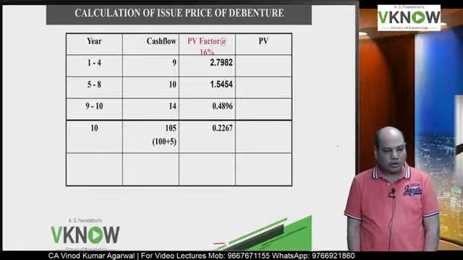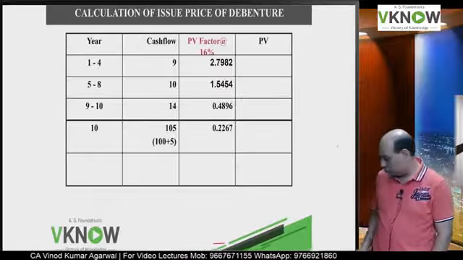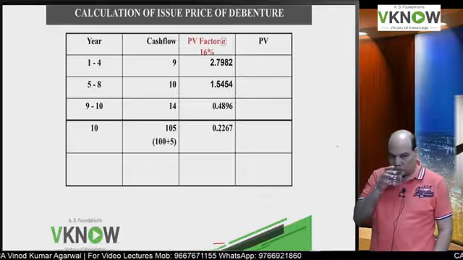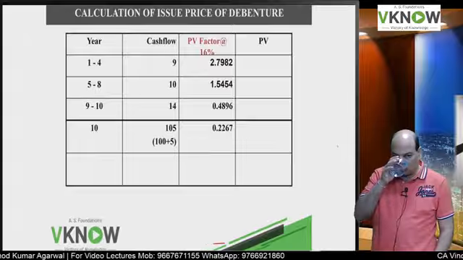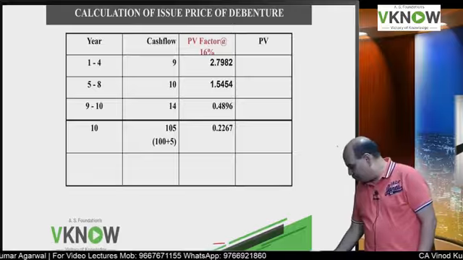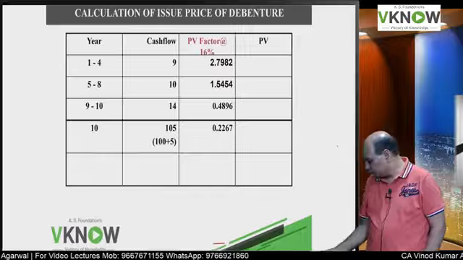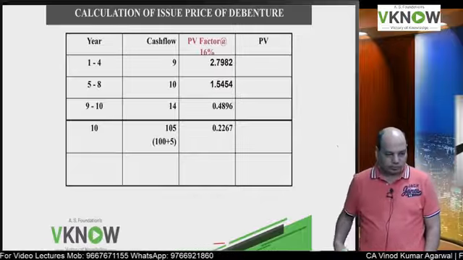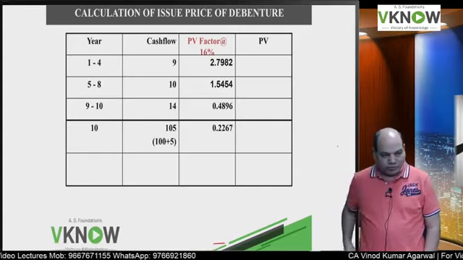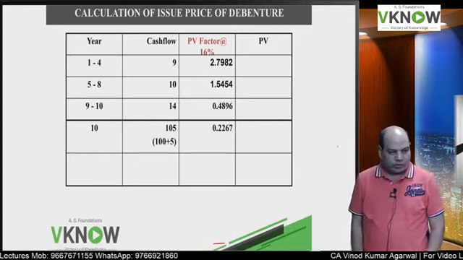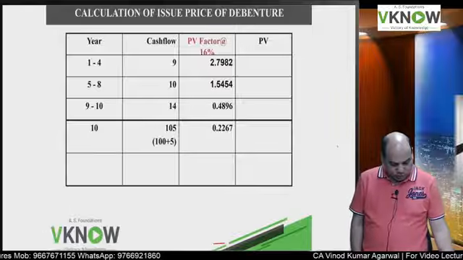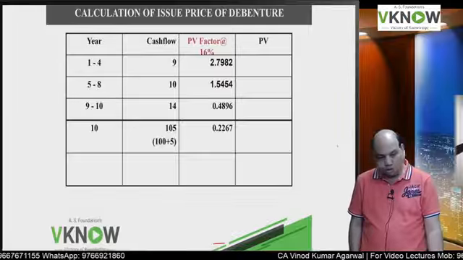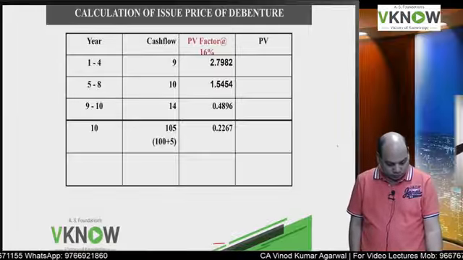You will answer, I will check. Yes, please reply. Anybody watching YouTube online, total of the last column.